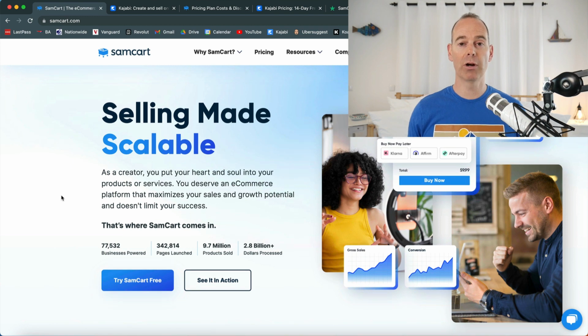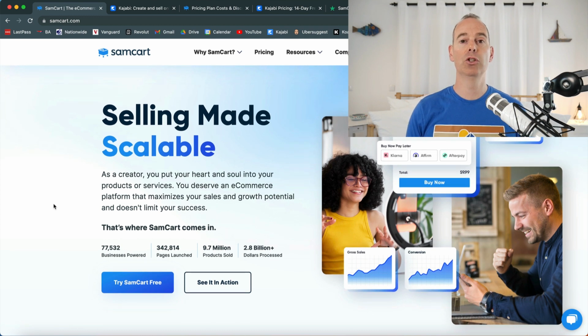SamCart have been great with the actual checkout functionality, with upsells, cross-sells, what payment processes they use, and the functionality of their cart, being SamCart, has been second to none. So if it is something that you want to use just as a checkout function with some landing pages or communities or courses behind it, then SamCart might be right for you.